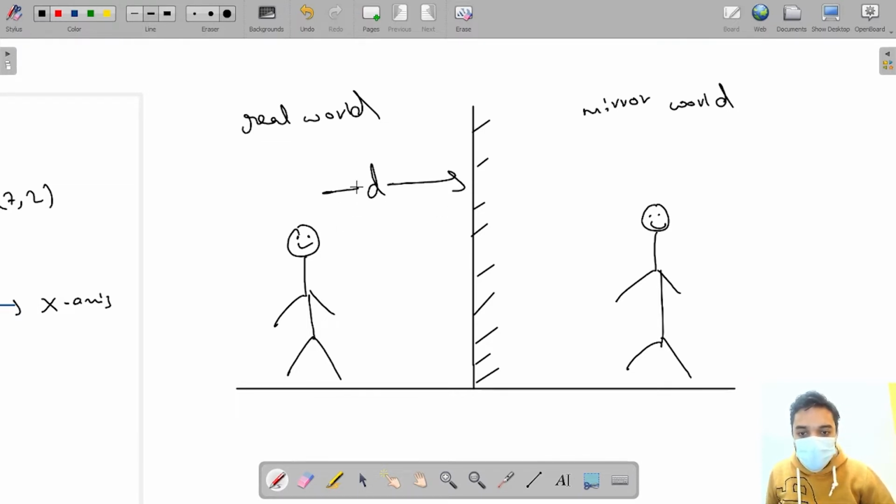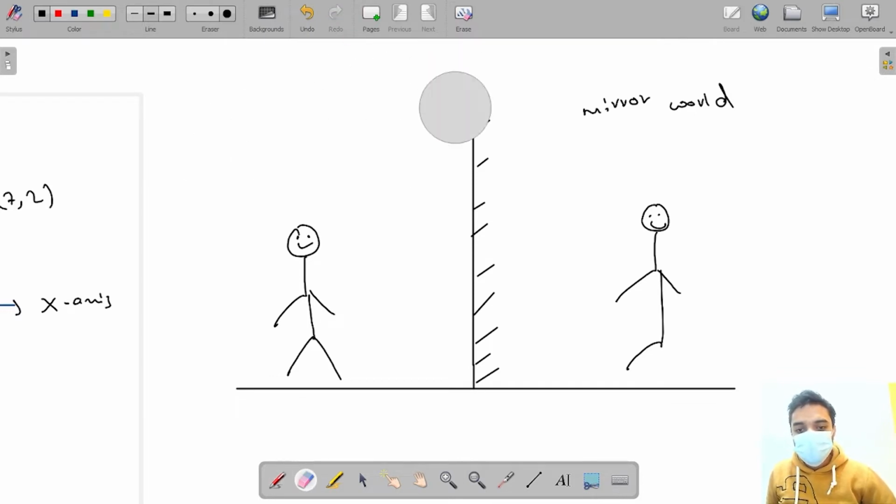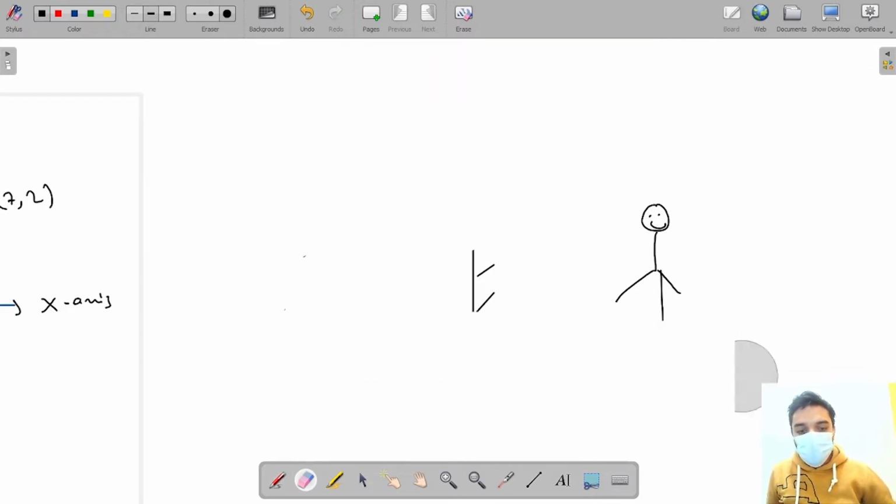Let's say the distance between me and the mirror is d. So the distance between my mirror shadow and the mirror is also d. The distance between the mirror and me, and the mirror and the mirror me, will be the same. This is the rule of a mirror, you all know. This was the thing that I had to discuss with you. Now let's talk about what the question is actually asking.